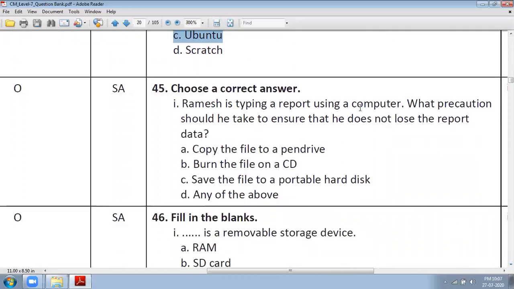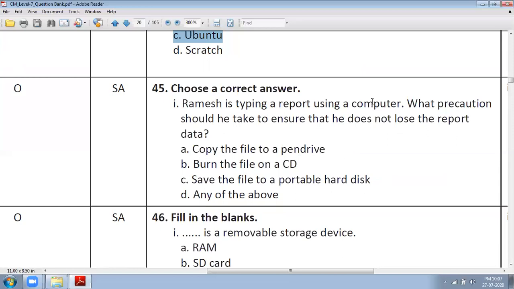Ramesh is typing a report using a computer. What precautions should he take to ensure that he does not lose the report data? Copy the file to a pen drive, burn the file on a CD, save the file to a portable hard disk. So all these options are not correct here, because Ramesh is typing a report using a computer.